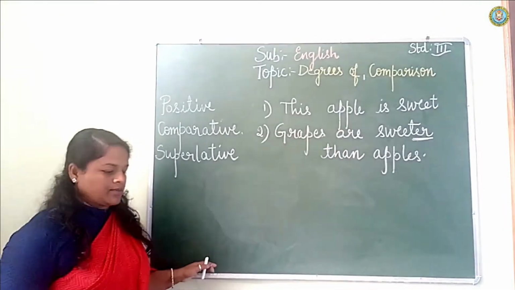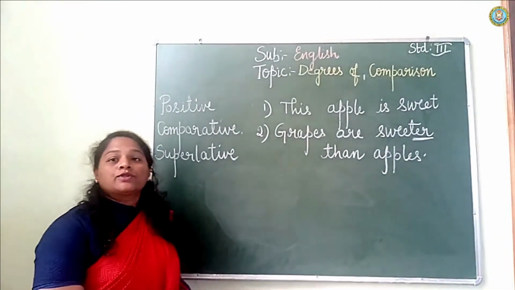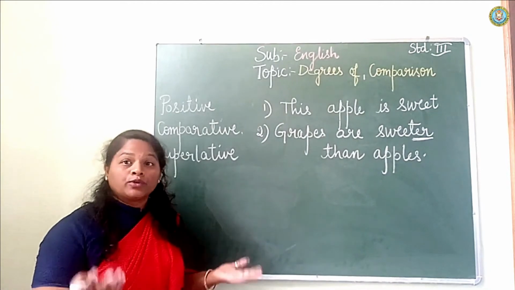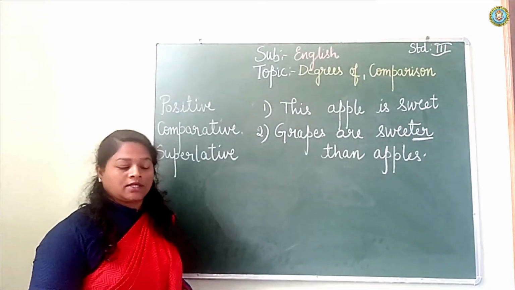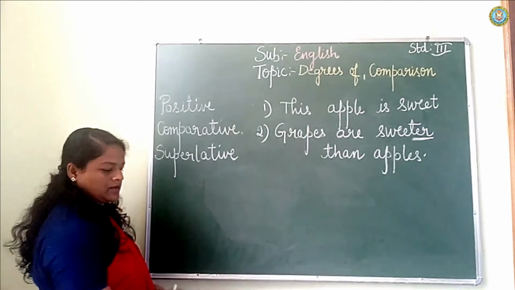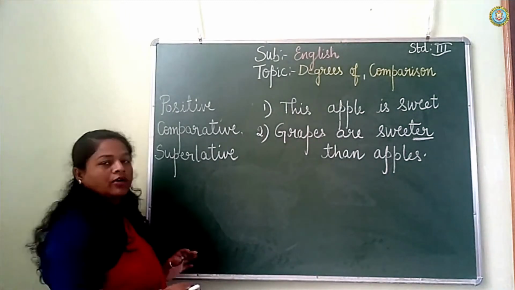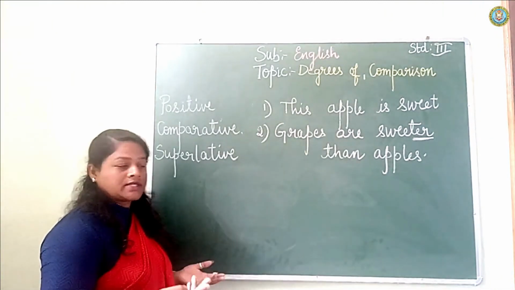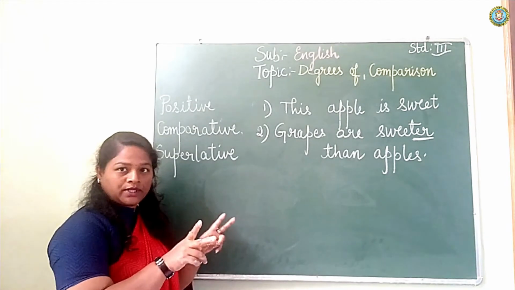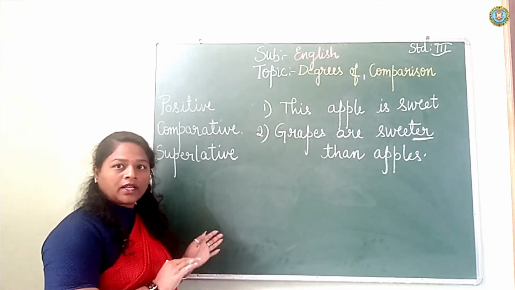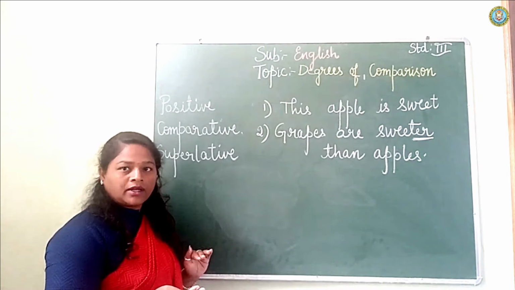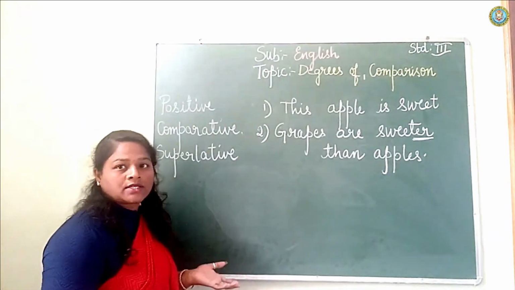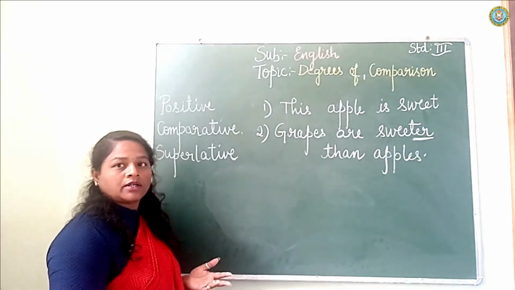Now the third example. It is used to compare more than two things, people or anything. Here only two things, grapes and apple, we had compared. Here we are comparing more than two things or persons.